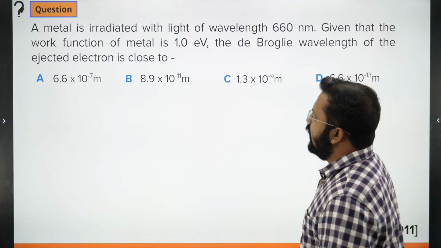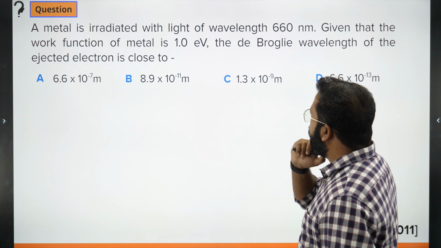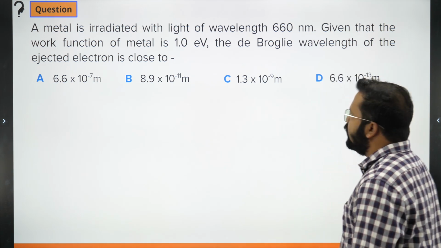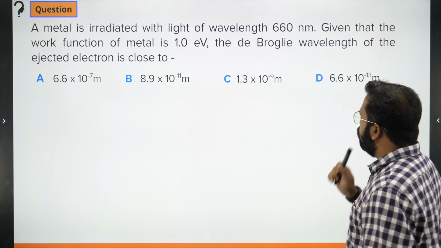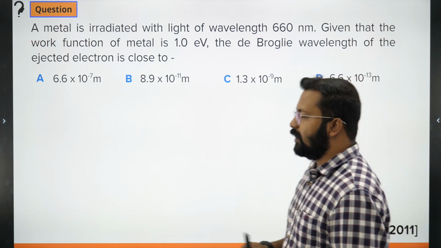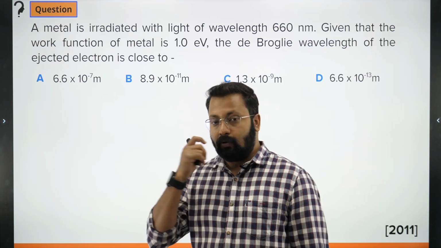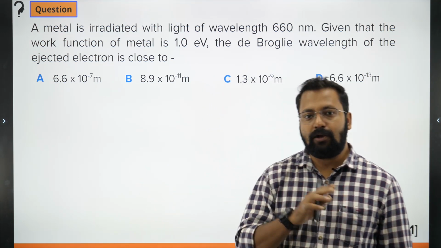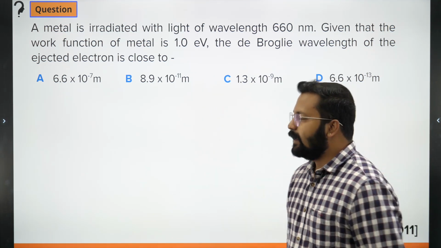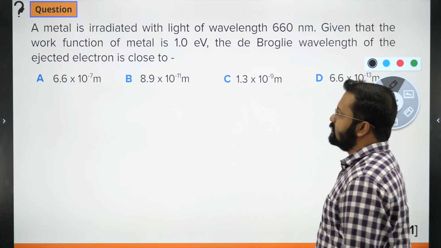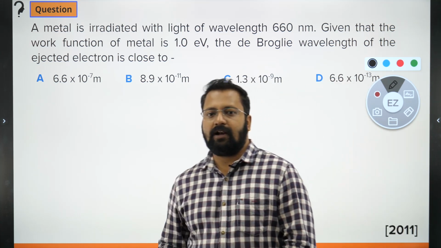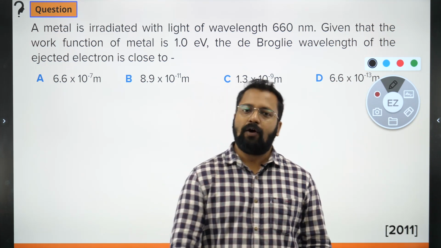Next question is this. A metal is irradiated with a light of wavelength 660 nanometers. Given that the work function of the metal is 1 electron volts, the de Broglie wavelength of ejected electrons is close to. Now to calculate this de Broglie wavelength, I need to go through two equations. First equation is, I need to identify what is the energy of the electron when it is ejected. And how do I calculate that?